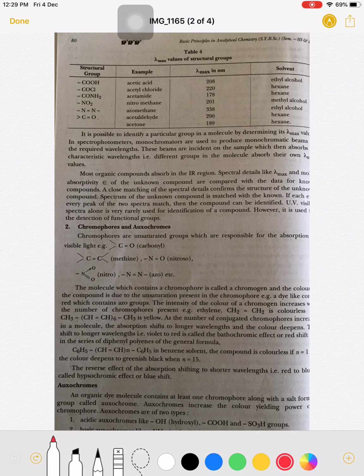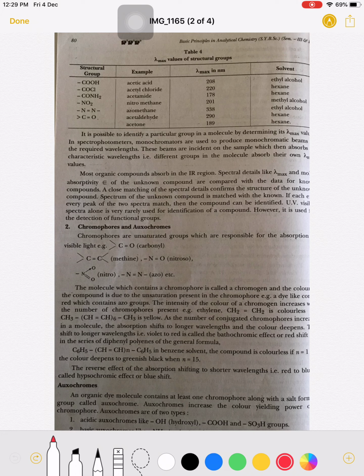As the number of conjugated chromophores increases, that is, as the number of double bonds increases in the molecule, the absorption shifts to a longer wavelength. Wavelength and frequency are inversely proportional. If there is a shift to a longer wavelength, it means these molecules absorb lower frequency radiations, and the color of that molecule is deepened. Thus this shift to a longer wavelength, that is violet to red, is called a bathochromic shift.